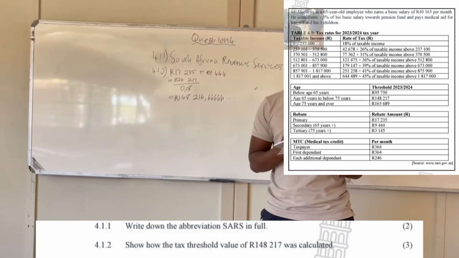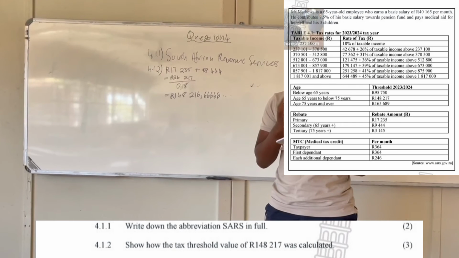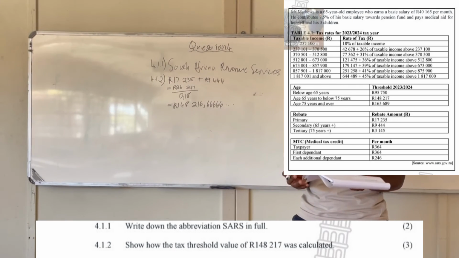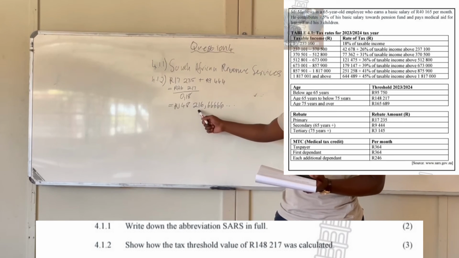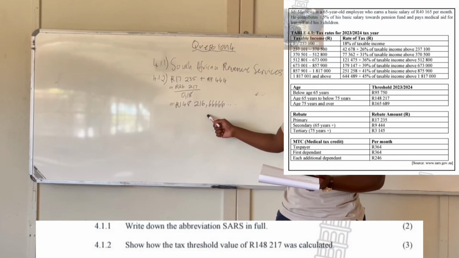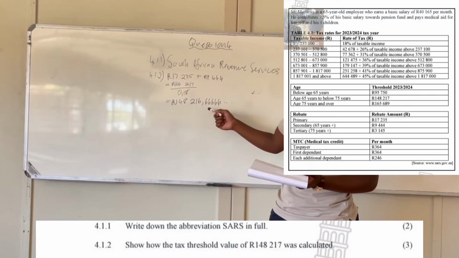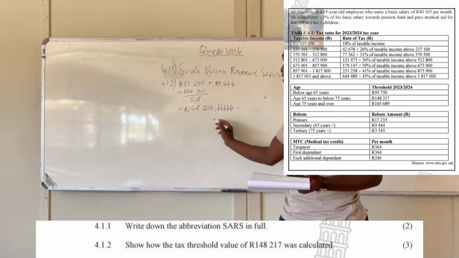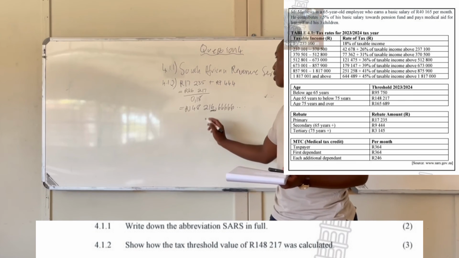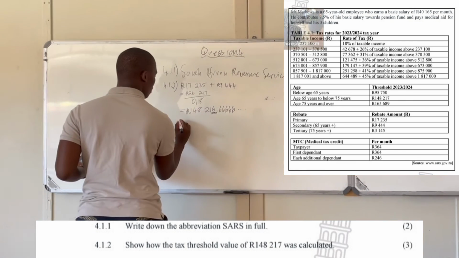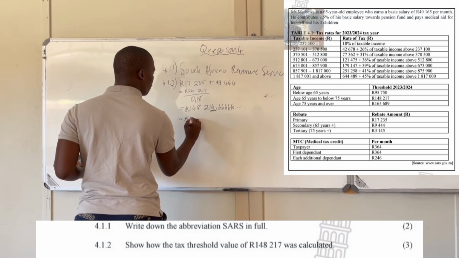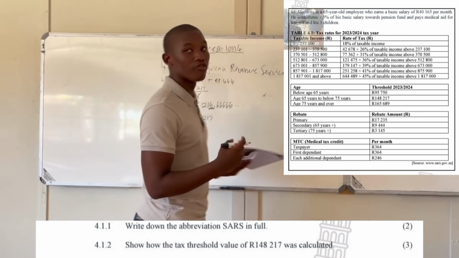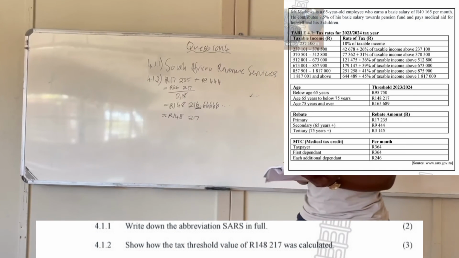But the question says show how the tax threshold value of 148,217 was calculated, not 216. So this is the answer that we got, which proves that this value was rounded up. So our final answer will be 148,217. So we've proved the statement.